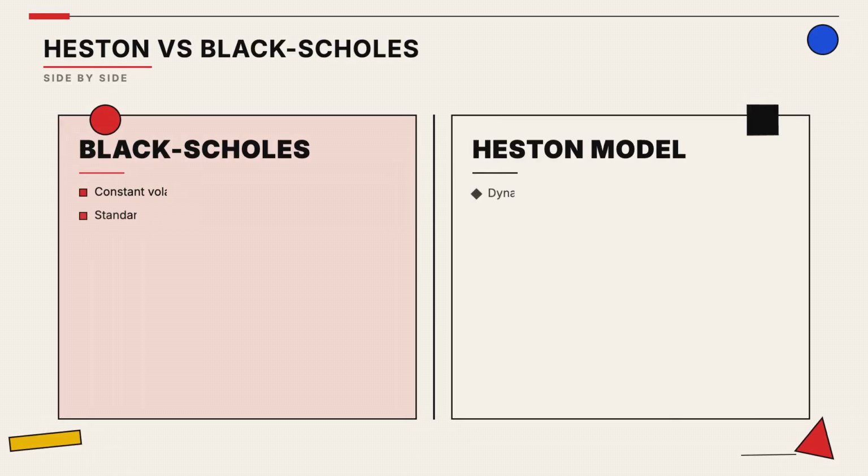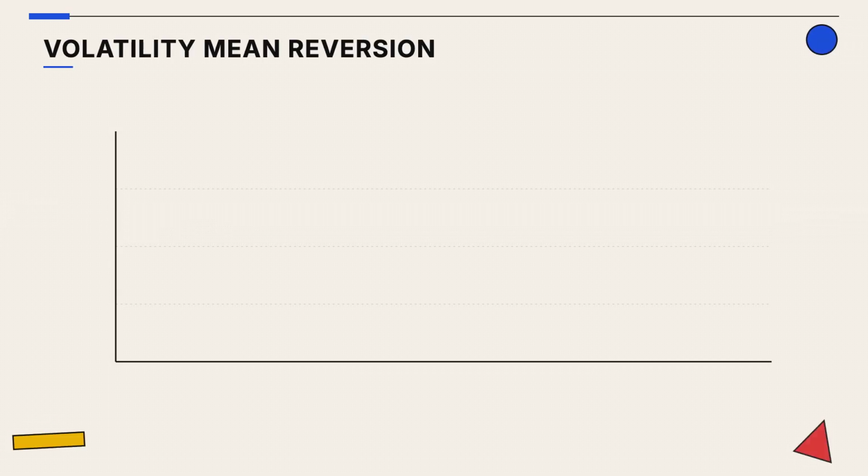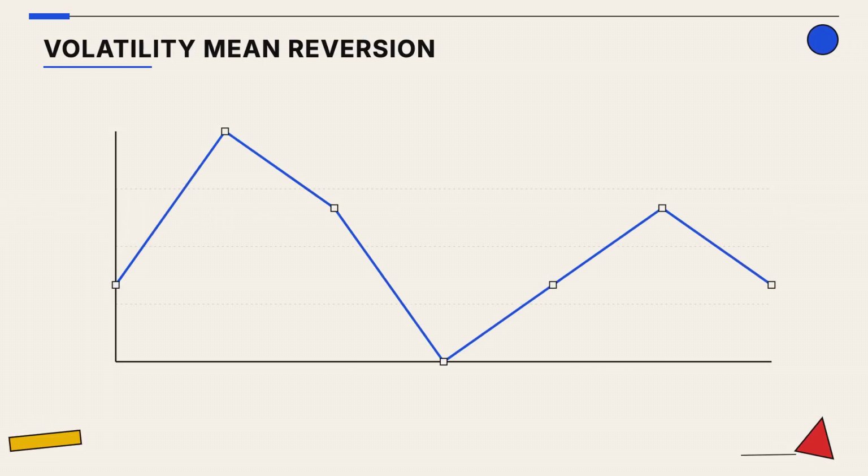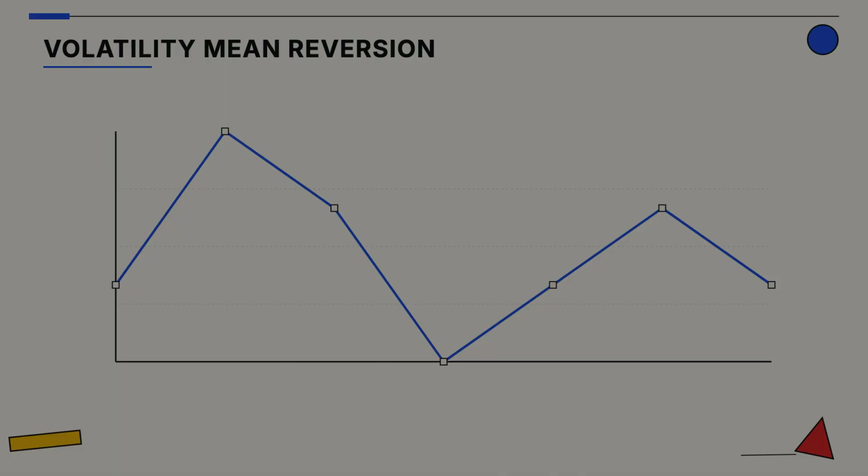While Black-Scholes is the industry standard for simplicity, the Heston model provides a more realistic view of how option prices behave. This graph illustrates mean reversion, where volatility spikes but eventually settles back toward a historical average over time.